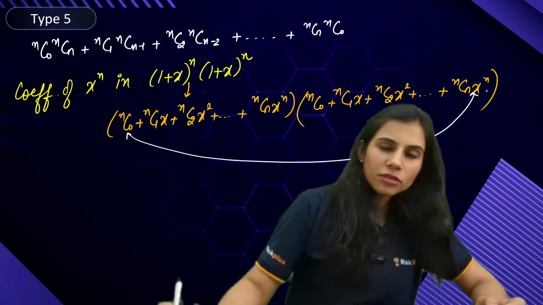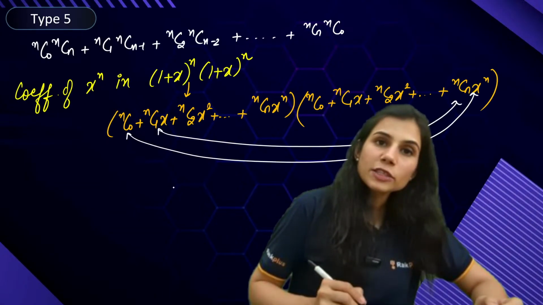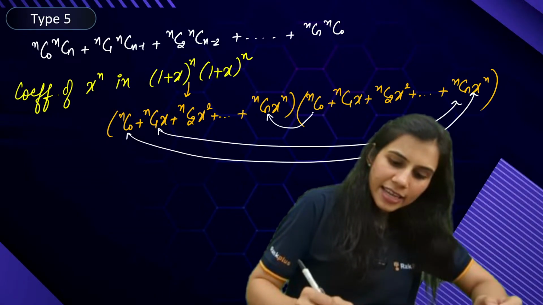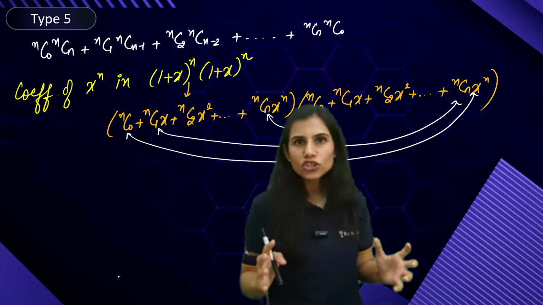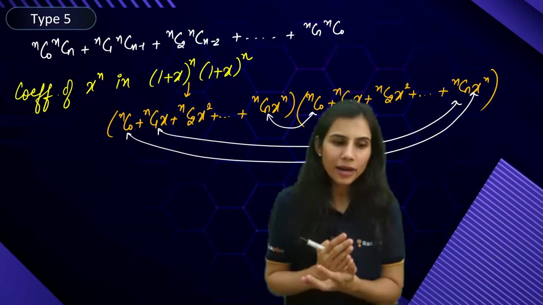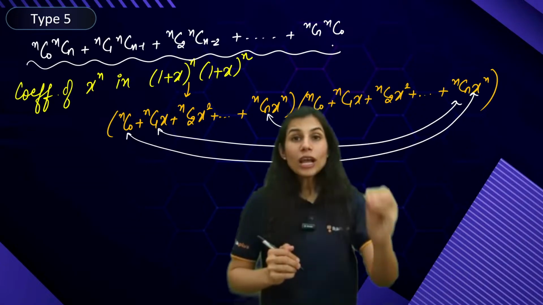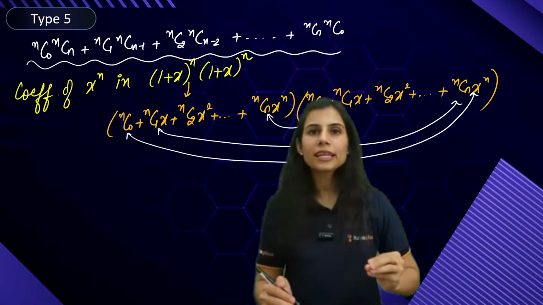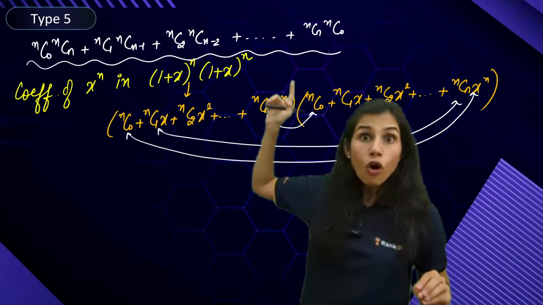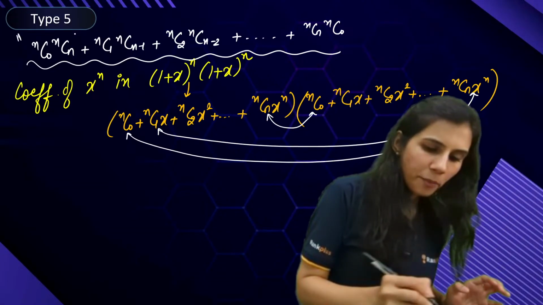NC0 into NCN, NC1 into NC(N minus 1) and so on, NCN into NC0. So all the possible combinations which can give me the coefficient of x to the power n are all sitting here. Each and every coefficient of x to the power n that you can possibly get is sitting above. All the terms are exhausted in the series from here to here.